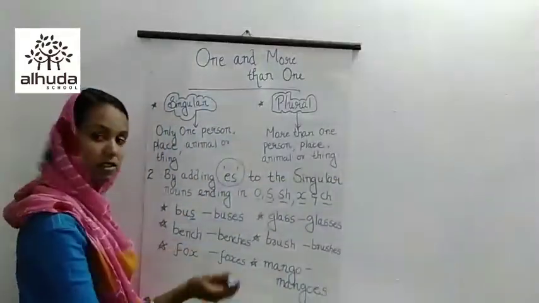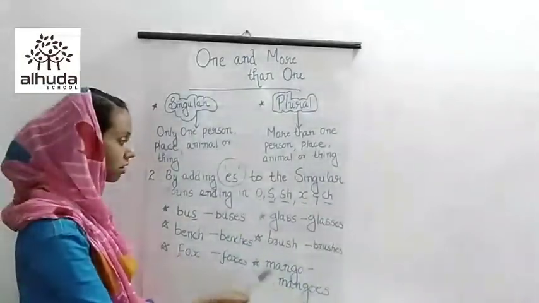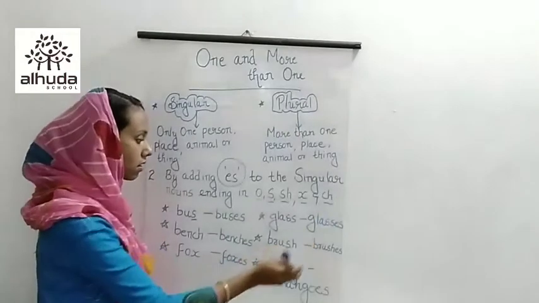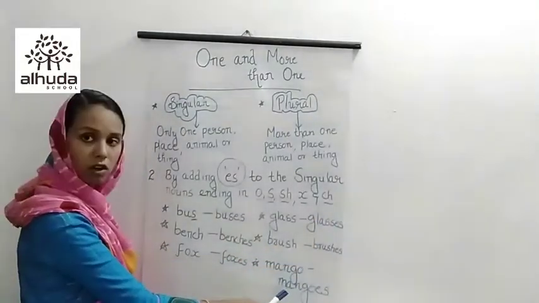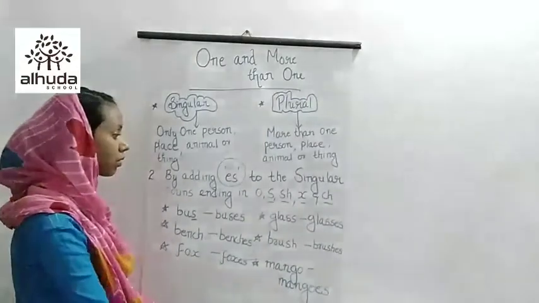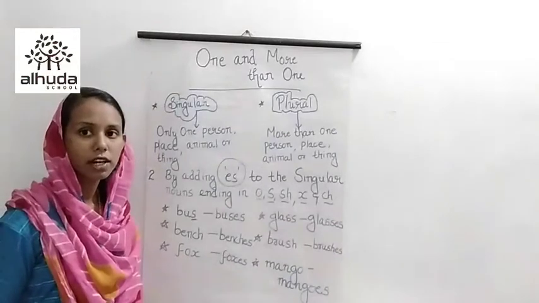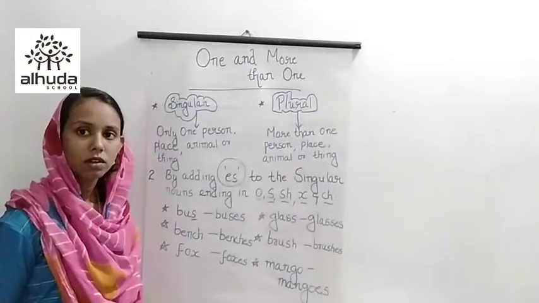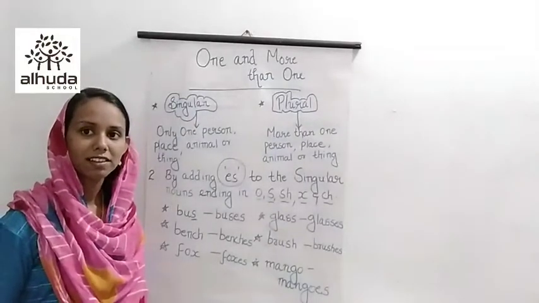So, once again, we can go through the examples. Bus, buses, bench, benches, fox, foxes, glass, glasses, brush, brushes, and mango, mangoes. So, these are the two rules that are very important for you to study. The rest of the things we can do in our next class. Okay. Thank you, children.